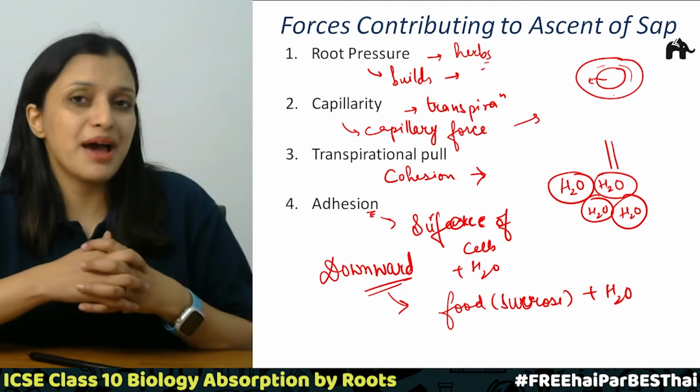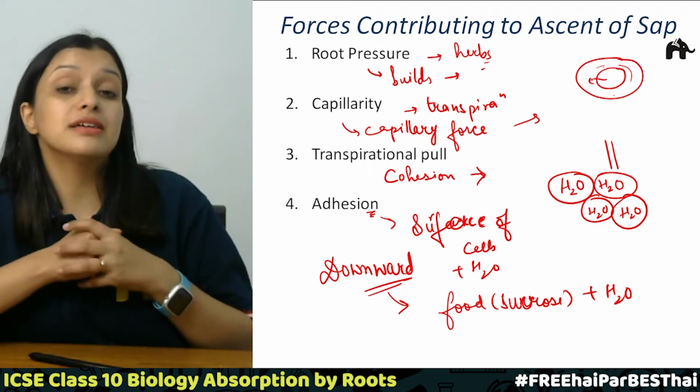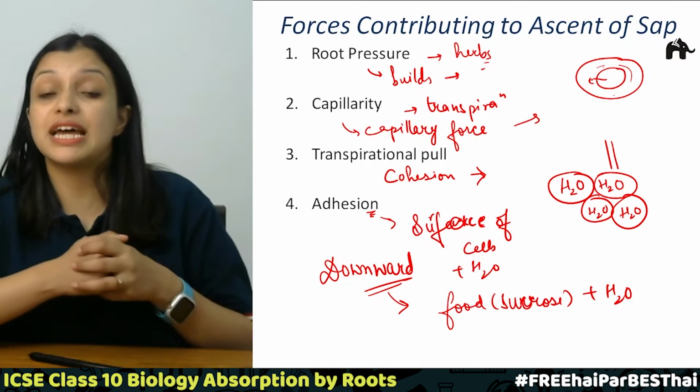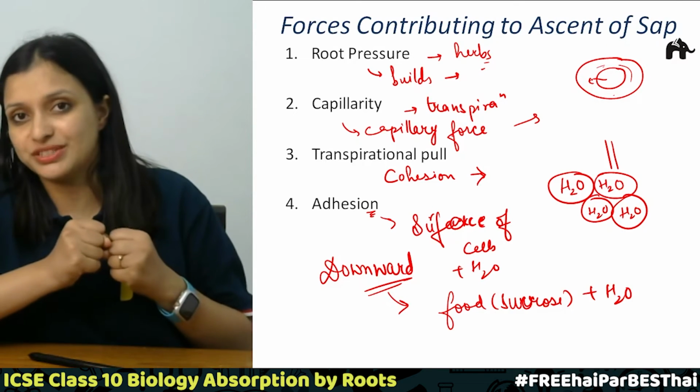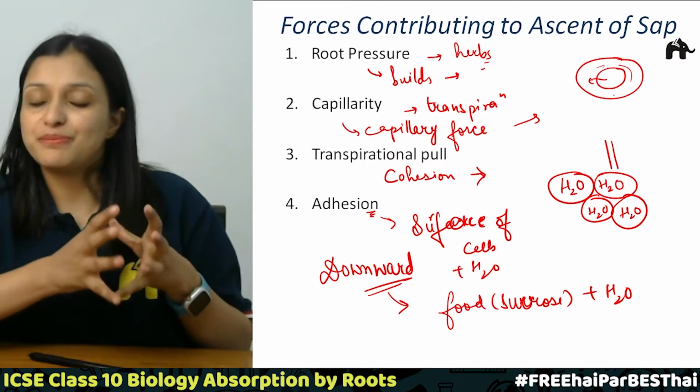And how does that happen? This happens by the cohesion forces that are present between the water molecules. So I hope this chapter is clear.